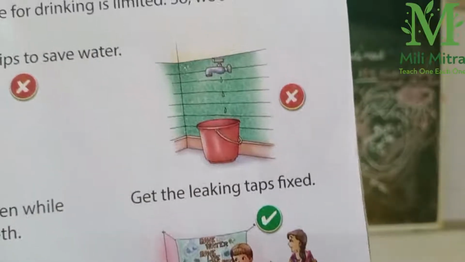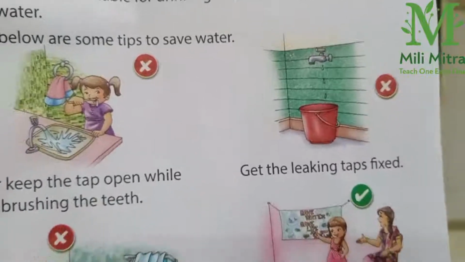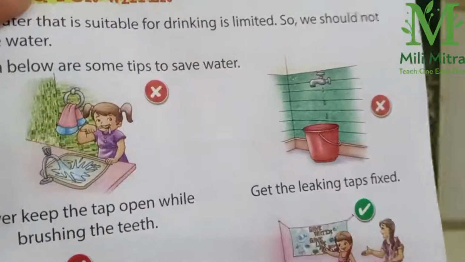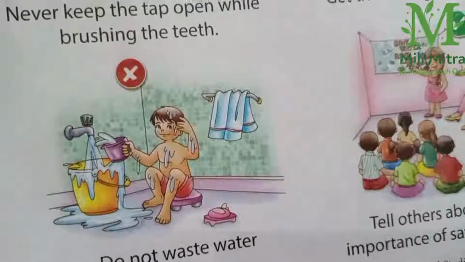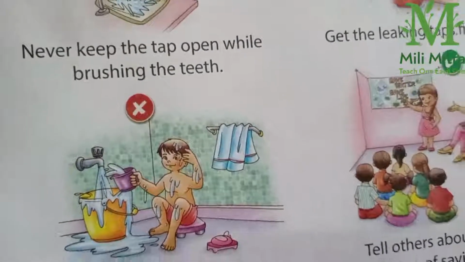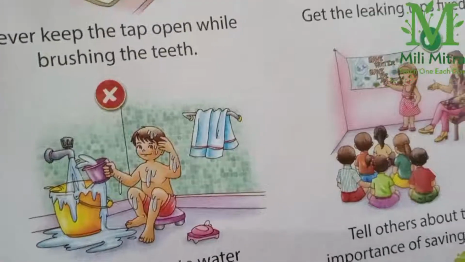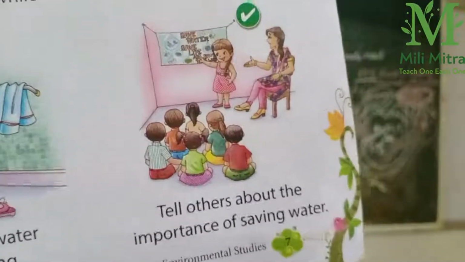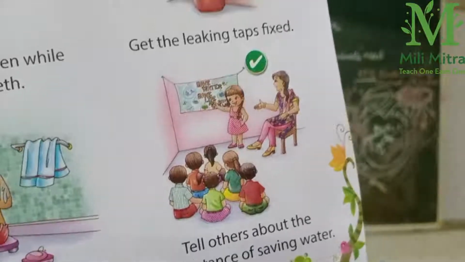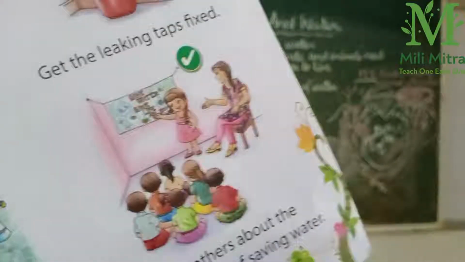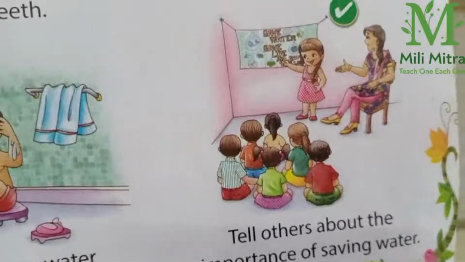Get the leaking tap fixed. If the tap is leaking, then ask your parents or tell them to fix it. Don't waste it. Do not waste water while bathing. If the bucket is full, then close the tap, and when it is empty, again open it. Don't keep the water flowing. Tell others about the importance of saving water. This is the correct act. We can tell others like how I am telling you. You can also tell others the importance of saving water.